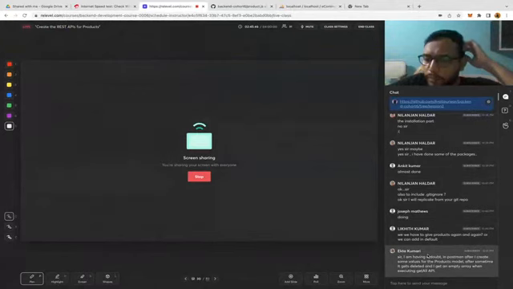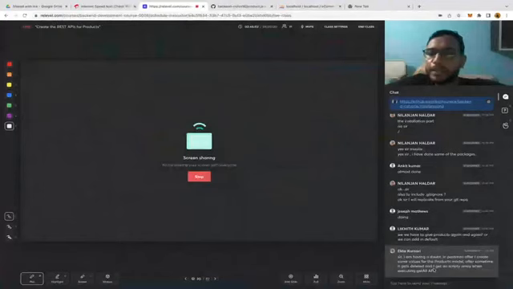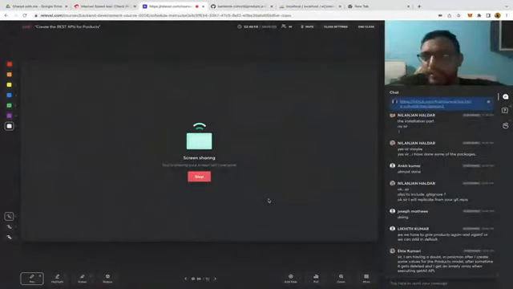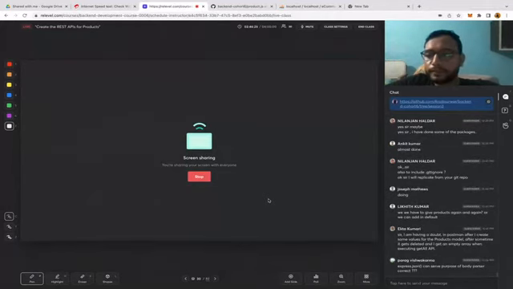Sir, I'm having a doubt. In Postman, after I create some values for the product model, after some time they get deleted. Ah, yes, that would be deleted, right? If you start your server, it will be deleted because of sequelize.sync. If you read the query of sequelize.sync, you will see that every table is first deleted and then created from the new beginning. So it just happens again and again. Once you restart your server, everything is deleted in the database and then created again. So that's why it is deleting.